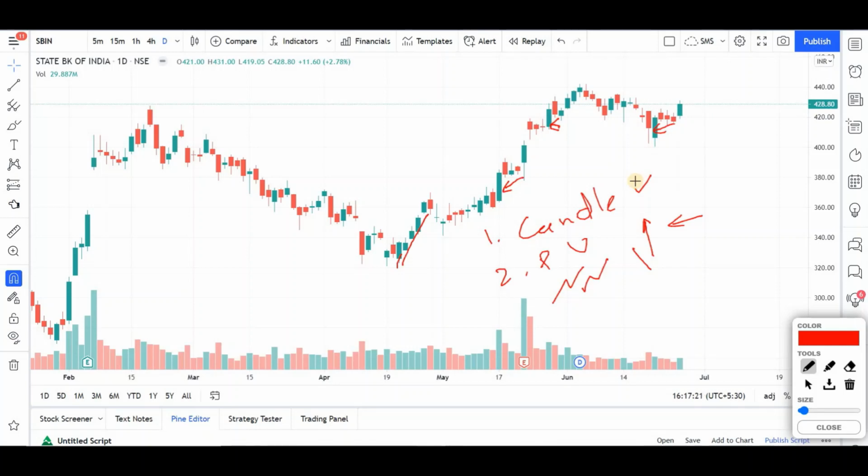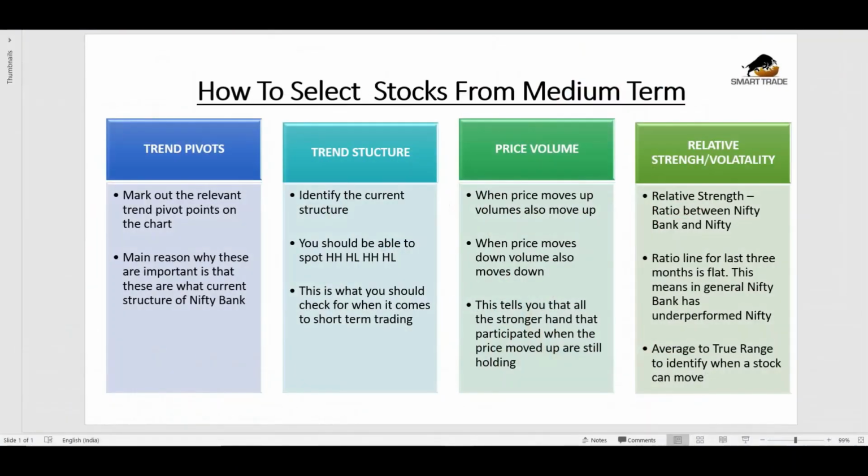Hope everybody understood the concept on how to trade. There are three simple steps: identify the pivots, identify the structure, look at the price to volume relationship, and understand the relative strength and the volatility of the stock or instrument that you are trading. Hope everybody understood and enjoyed the video. Do let me know if you have any questions. Thank you.